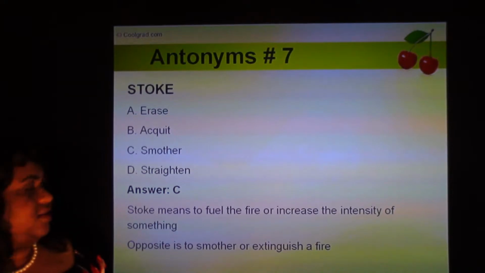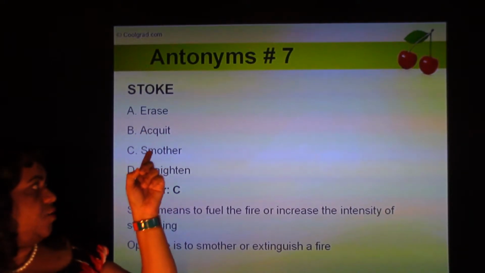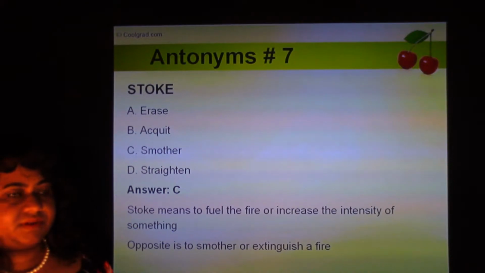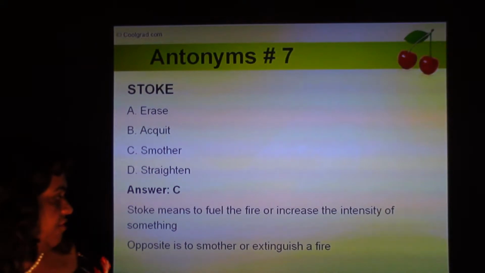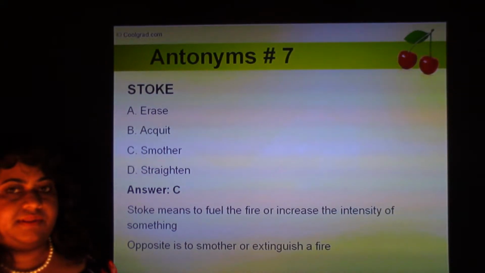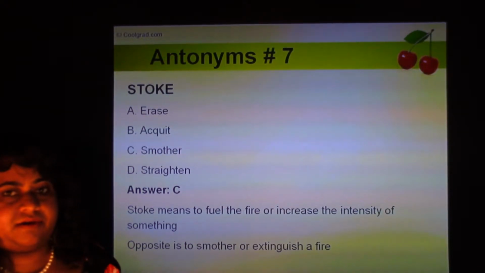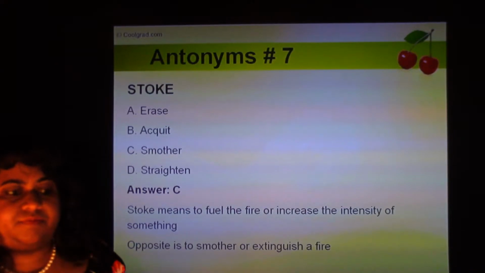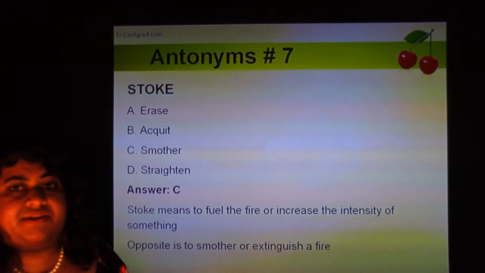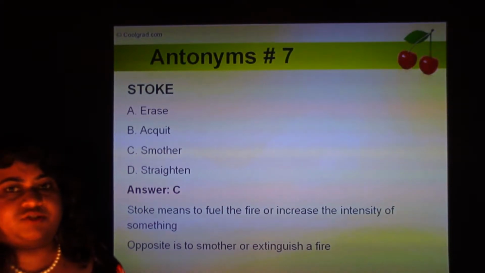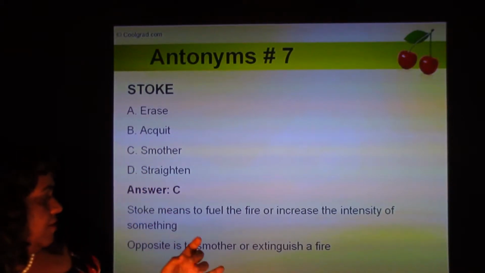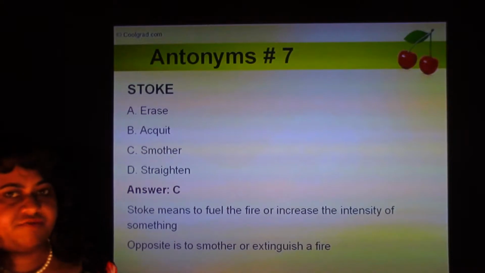Stoke. The four options are erase, acquit, smother, and straighten. To stoke means to fuel the fire or increase the intensity of something. Like, literally when there is a fireplace, you stoke it by adding fuel, or by poking the fire so it becomes more intense. So you can also stoke an argument or stoke something to make it more intense. The opposite of stoke is to smother or extinguish a fire.